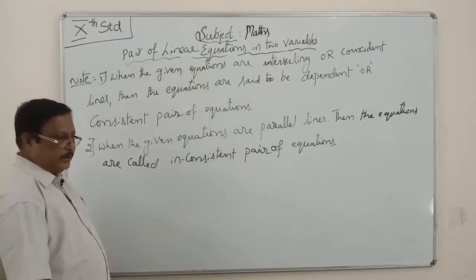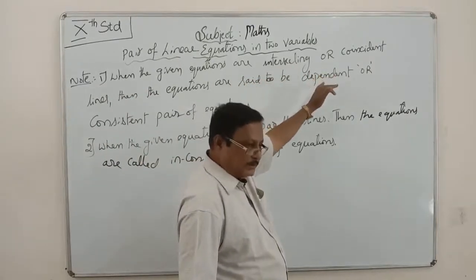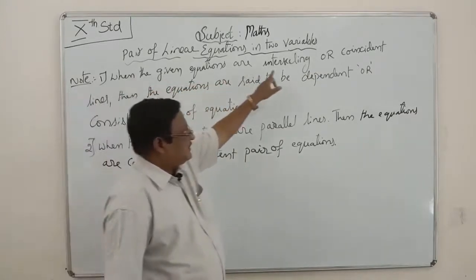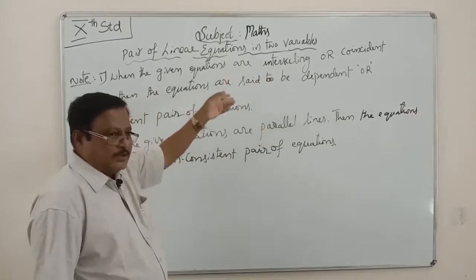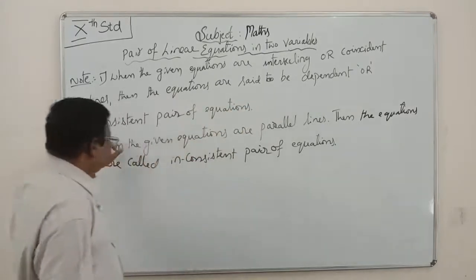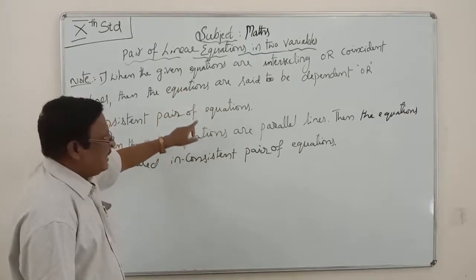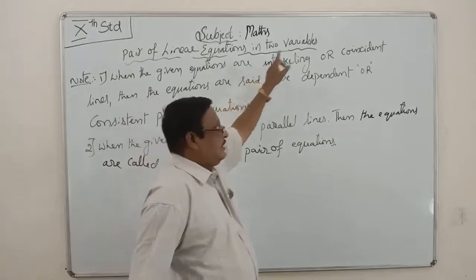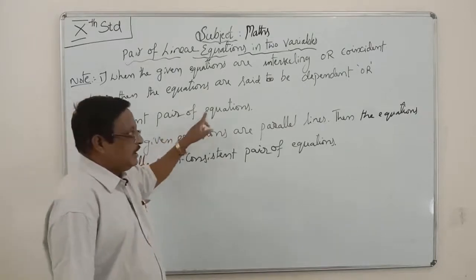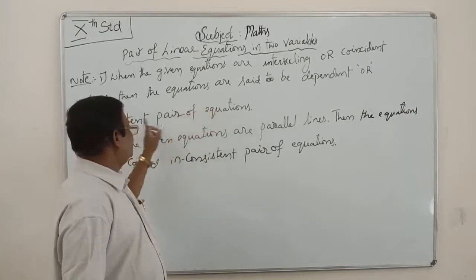Last time we saw that two equations are either intersecting lines, parallel lines, or coincident lines. When the given equations are intersecting or coincident lines, the equations are said to be a consistent, or dependent, pair of equations.